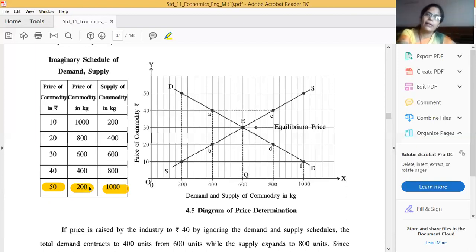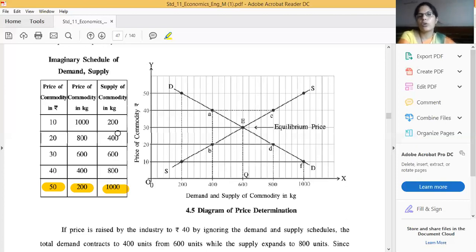But supply and price have a positive relationship. Due to that reason, now you can see here demand is decreasing due to the increase in price, and supply is increasing due to the increase in price, because the producer wants to maximize profit, and due to that reason he also wants to sell more and more units in the market because the price is increasing.